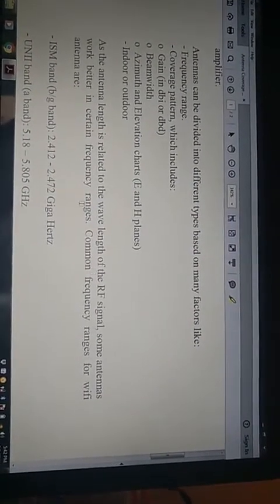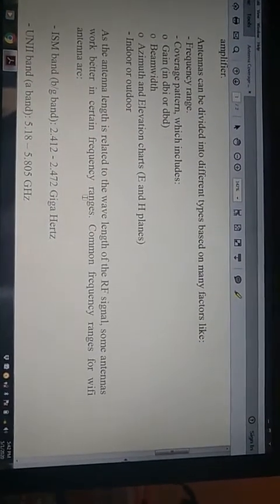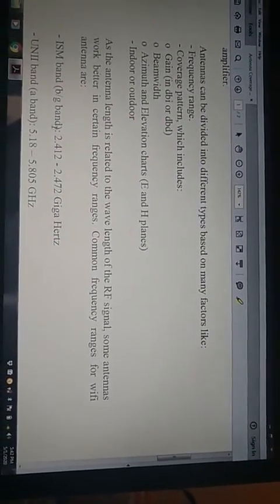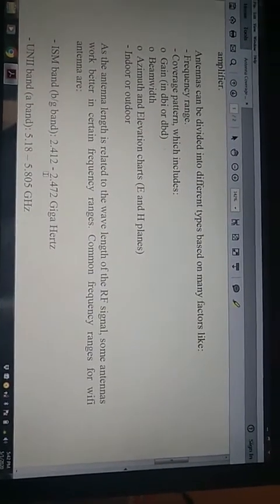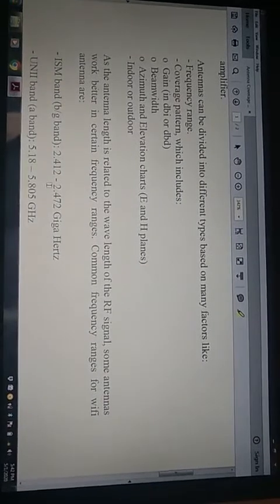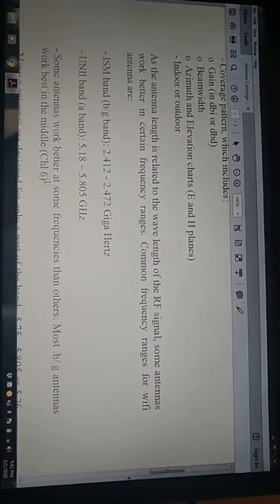As the antenna length is related to the wavelength of the RF signal, some antennas work better in certain frequency ranges. Common frequency ranges for Wi-Fi antennas are the ISM band, 2.412 to 2.472 GHz, and the UNII band, 5.18 to 5.805 GHz.